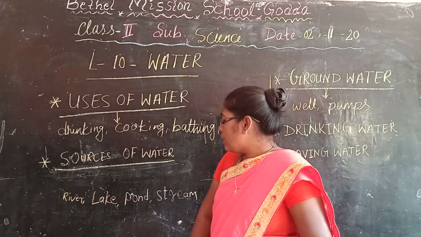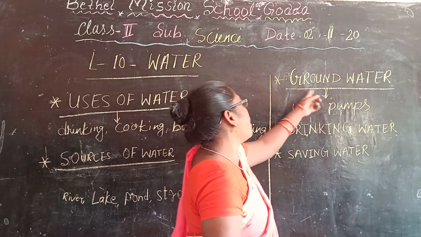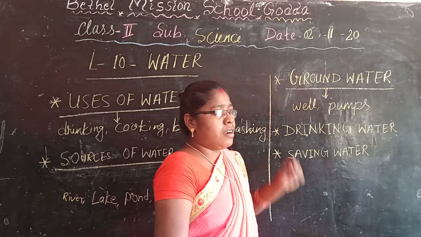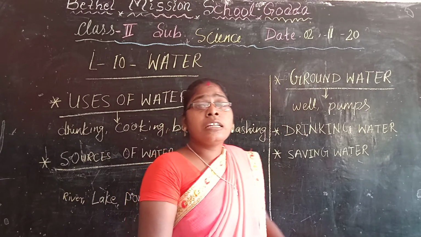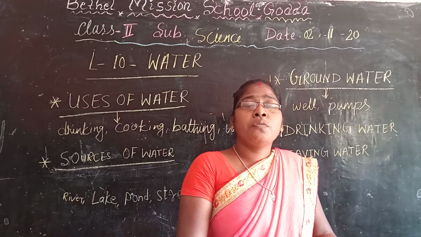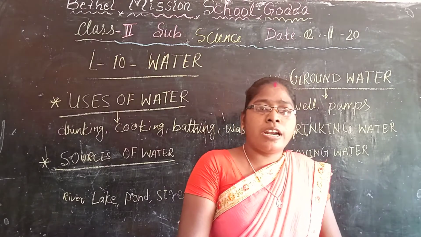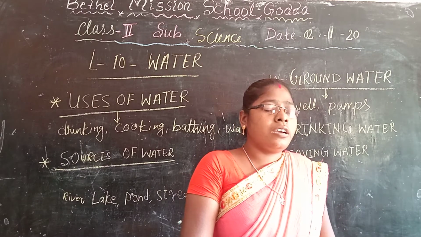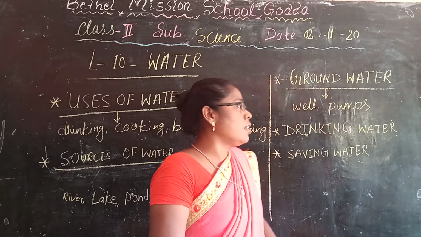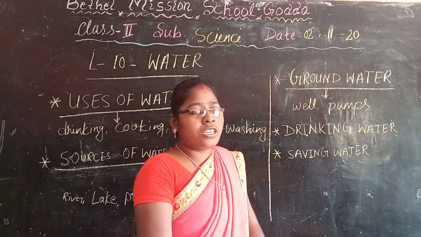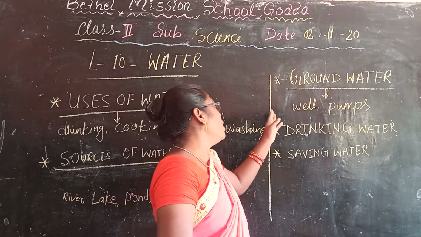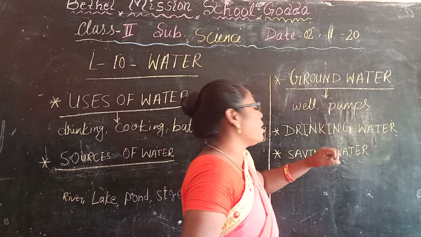Next is groundwater. What is groundwater? The rainwater which goes below to the ground is called groundwater.